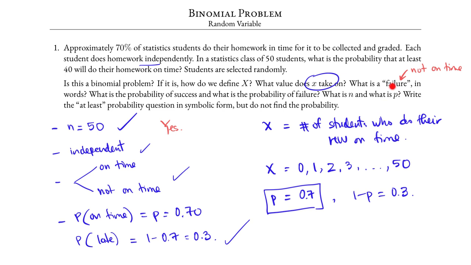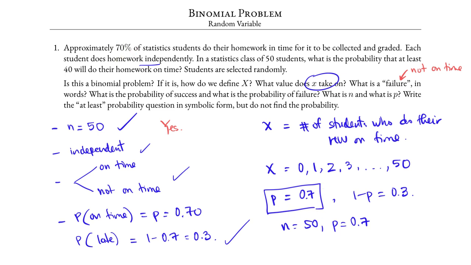What is n and what is p again? n equals 50, p equals 0.7. Note that if we were interested in the number of students who turn in the homework late, then the success probability would have been 0.3. But in this case, the question asks us to find the probability that at least 40 students do their homework on time. And so we're interested in the on time, and on time has a probability of 0.7 or 70%.